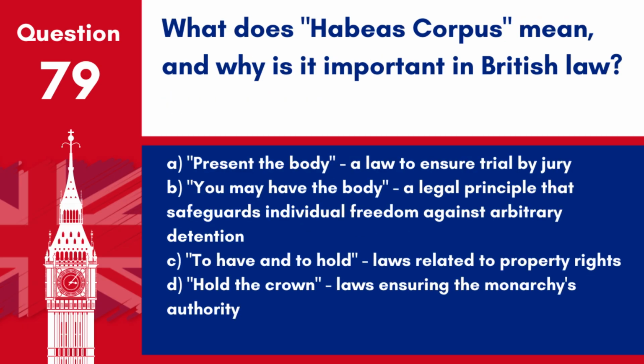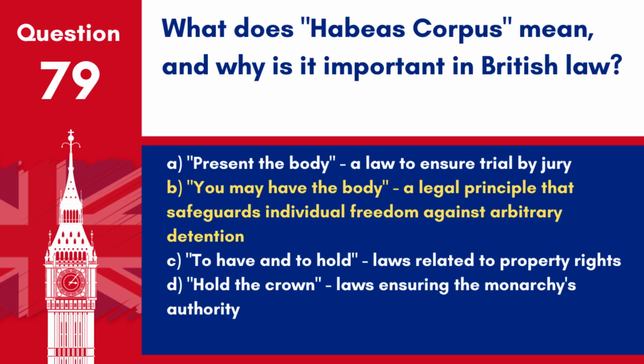Question 79. What does habeas corpus mean, and why is it important in British law? A. Present the body, a law to ensure trial by jury. B. You may have the body, a legal principle that safeguards individual freedom against arbitrary detention. C. To have and to hold, laws related to property rights. D. Hold the crown, laws ensuring the monarchy's authority.